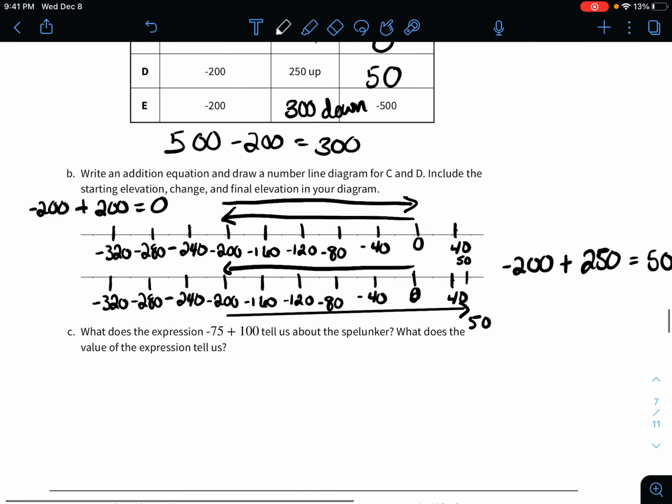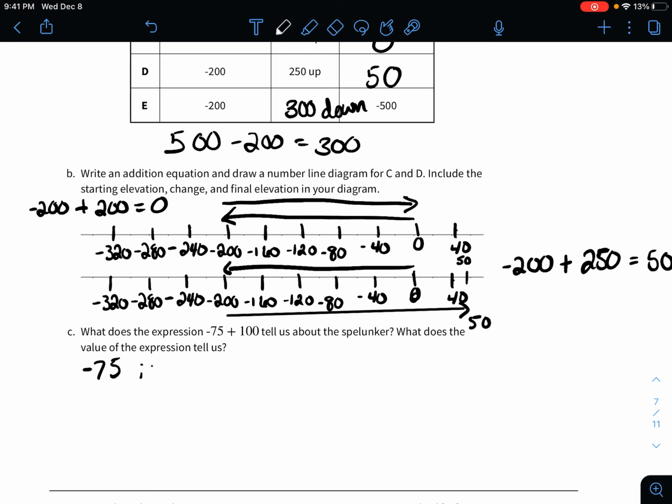Number C, it says, what does the expression negative 75 plus 100 tell us about the spelunker? What does the value of the expression tell us? So this tells us that the starting point was at negative 75. And then they ascended up out of the cave 100 feet. And so they are now 25 feet outside of the cave.